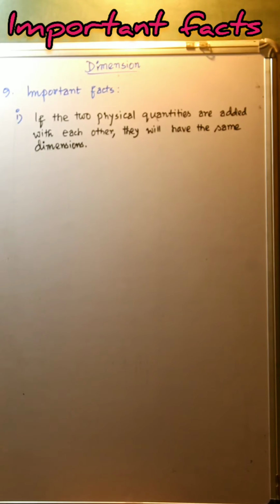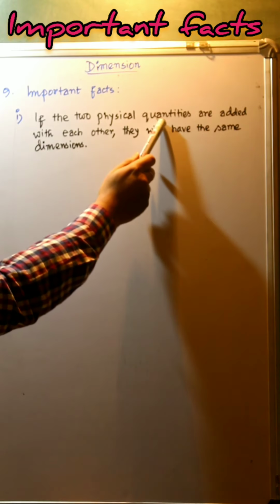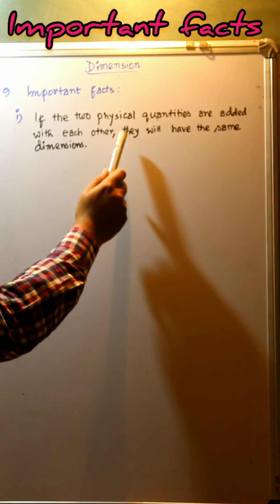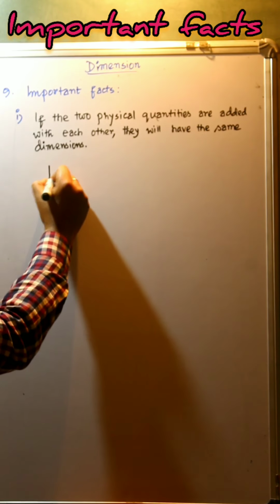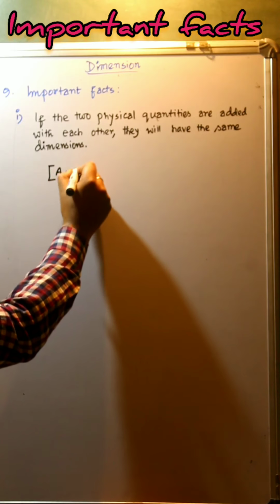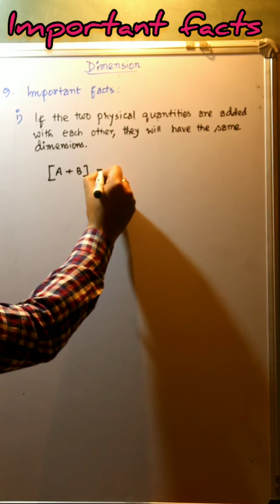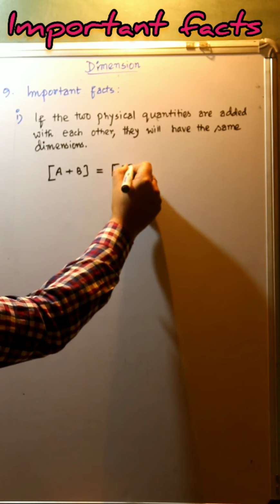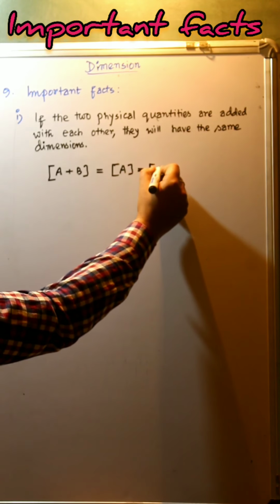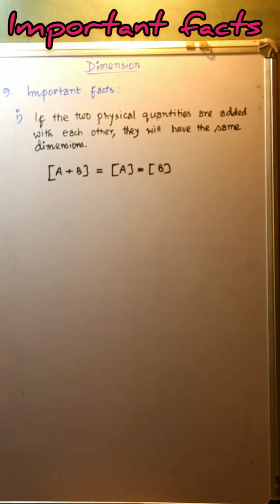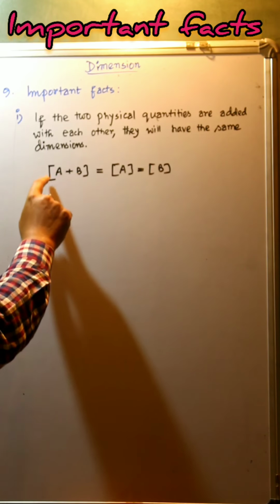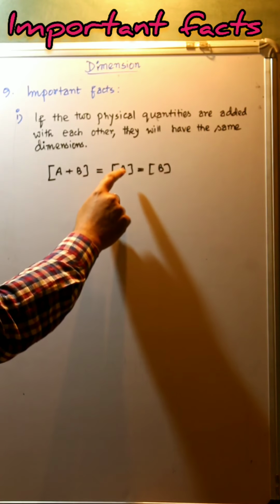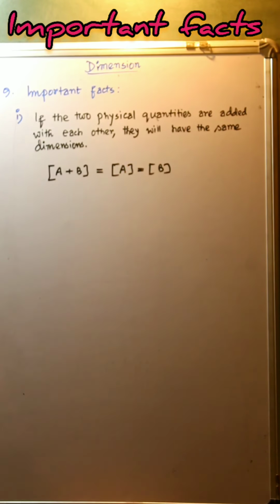In connection with the dimensional analysis, number one: if two physical quantities are added with each other, they will have the same dimensions. That means the dimension of A plus B will be equal to the dimension of A, equal to the dimension of B. As B is added with A, the dimension of A plus B will have the same dimension as that of A and B.